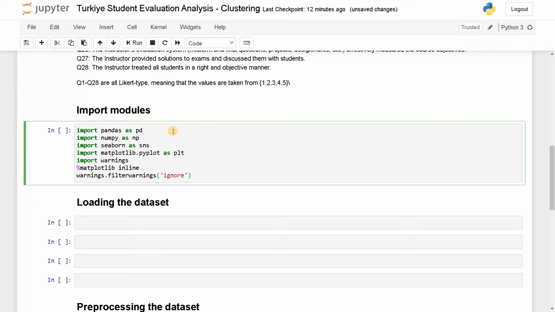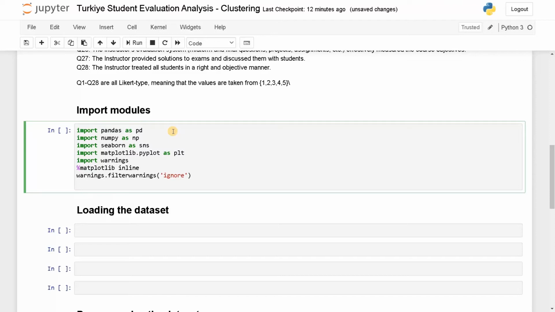Apart from this, we need to add another line, that is pd.options.display.max_columns equals 99.